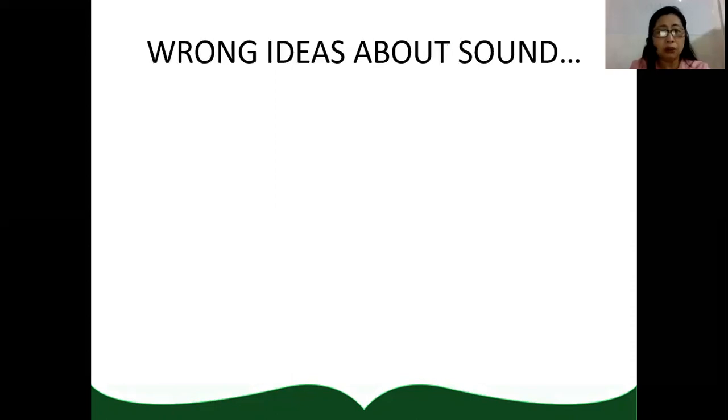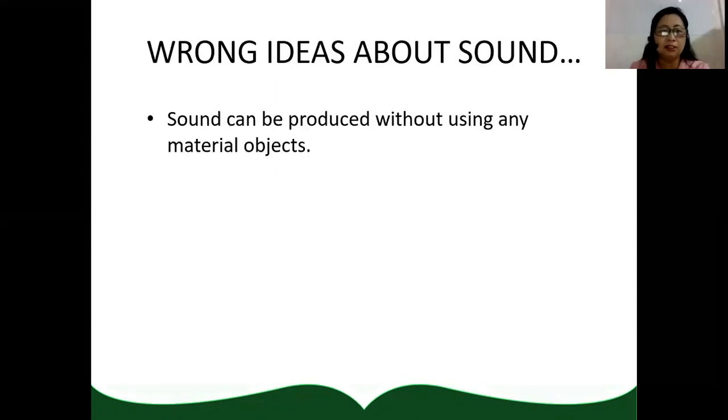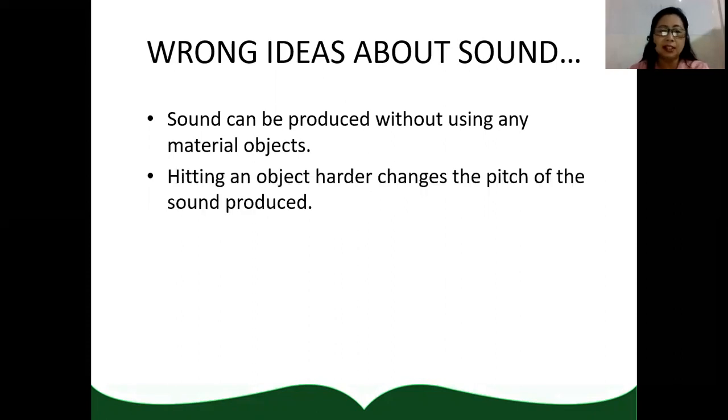Now let's proceed to the wrong ideas about sound. First, sound can be produced without using any material objects. Later, you will know that sound requires a medium in order for it to propagate. Next, hitting an object harder changes the pitch of the sound produced. So the pitch of a sound is not dependent on how hard you strike the object.